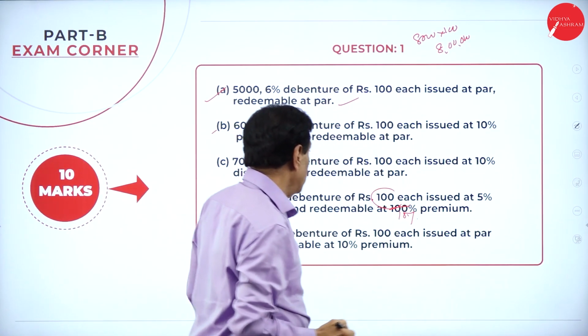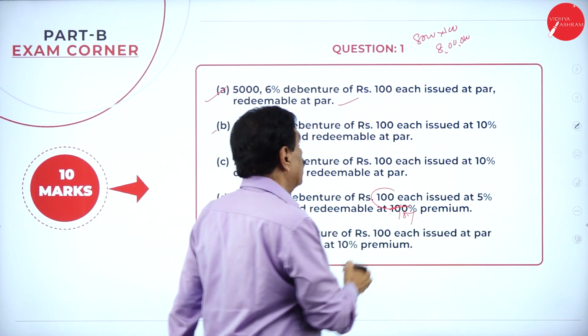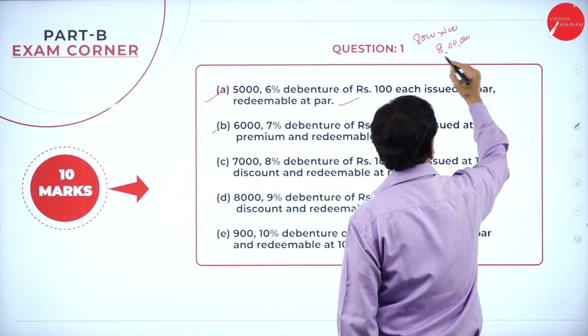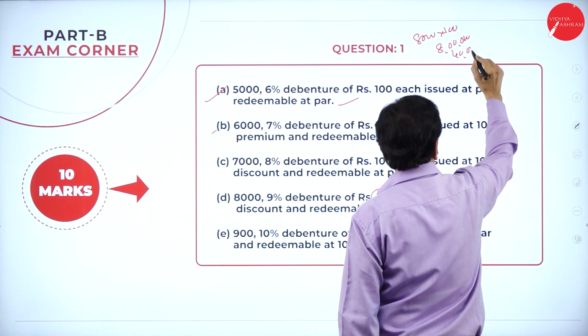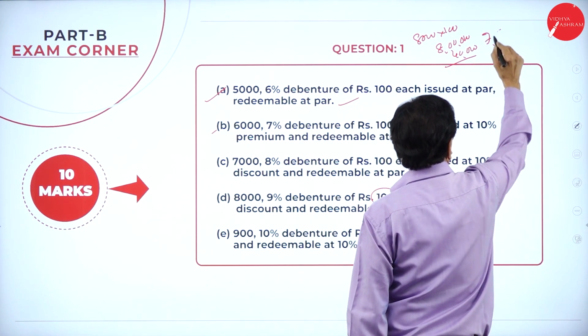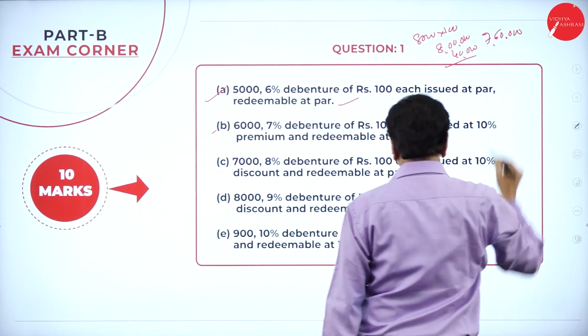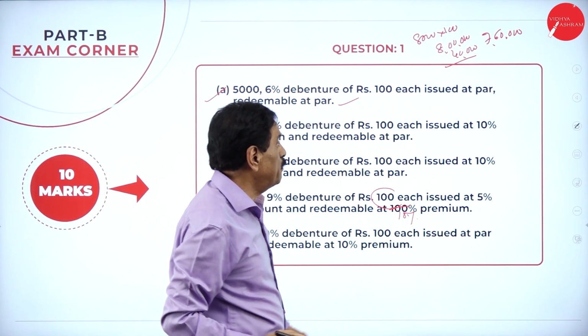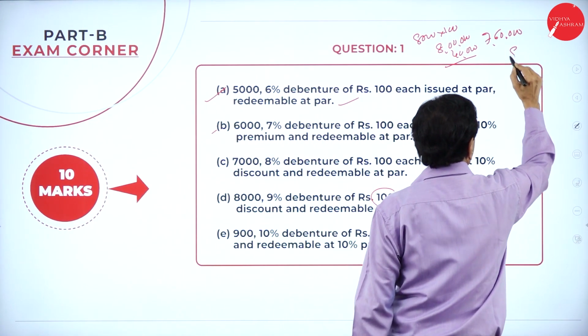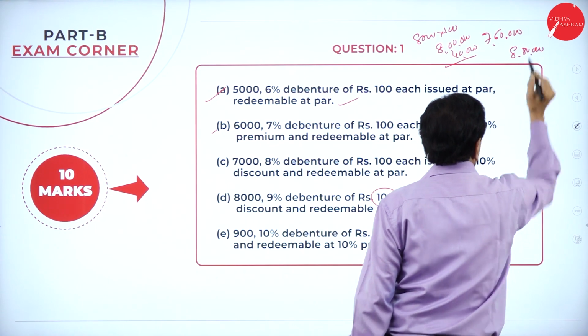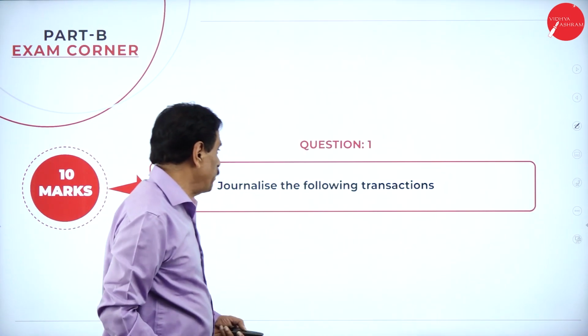At a discount of 5%, 5% of 8 lakh is 40,000. You are receiving 7,60,000, but payable at 10% premium means you are paying 8,80,000. I will explain this slowly.